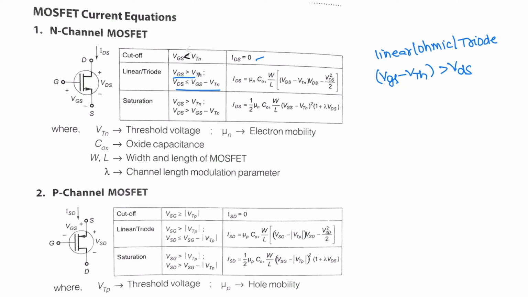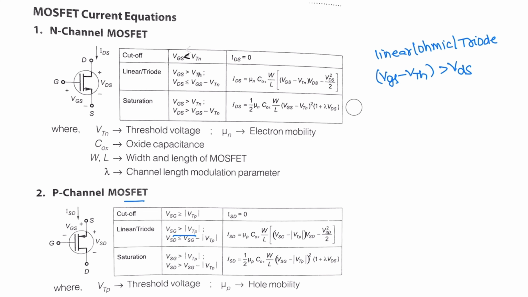In this case, IDS is equal to mu n COX W by L, VGS minus VTH into VDS minus VDS square by 2. Similarly for P channel MOSFET, where VSG is greater than VTP. These are the current equations. In saturation region, IDS is equal to half mu n COX W by L, VGS minus VTH whole square, 1 plus lambda VDS. These are the current equations in cutoff region, triode region and saturation region.